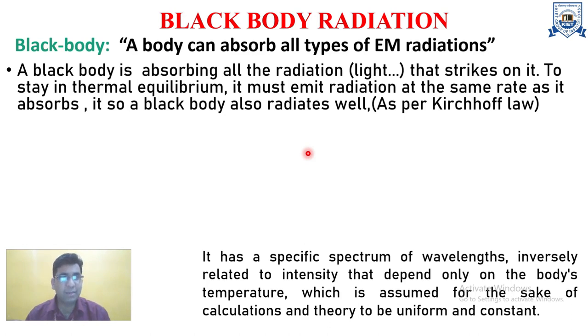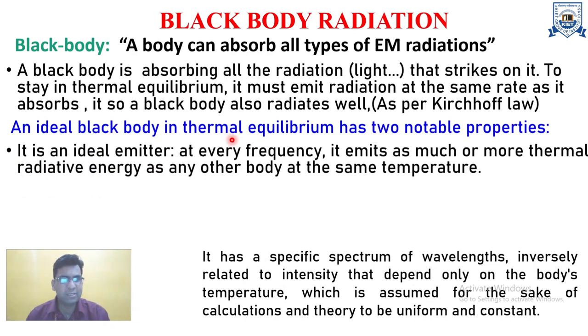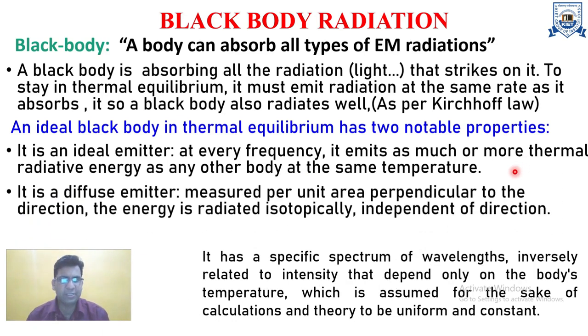To stay in thermal equilibrium, it must emit radiation at the same rate as it absorbs. So black bodies also radiate, as per Kirchhoff's law. An ideal black body in thermal equilibrium has two notable properties. First, it is an ideal emitter, like an absorber: at every frequency, it emits as much thermal radiant energy as any other body at the same temperature.